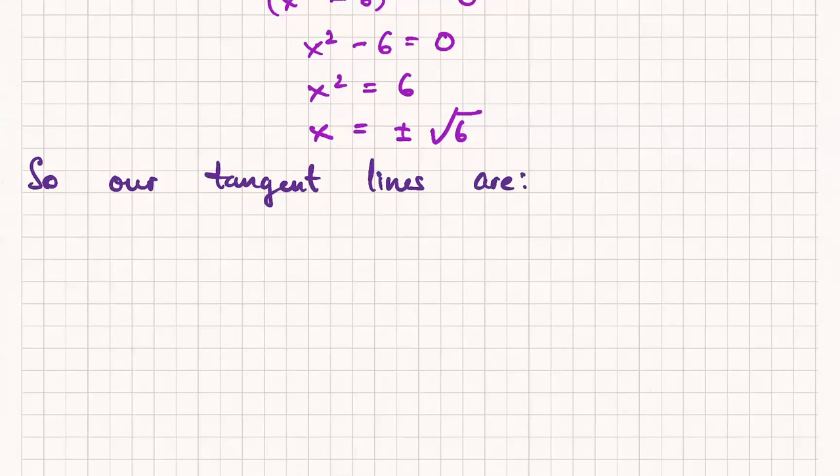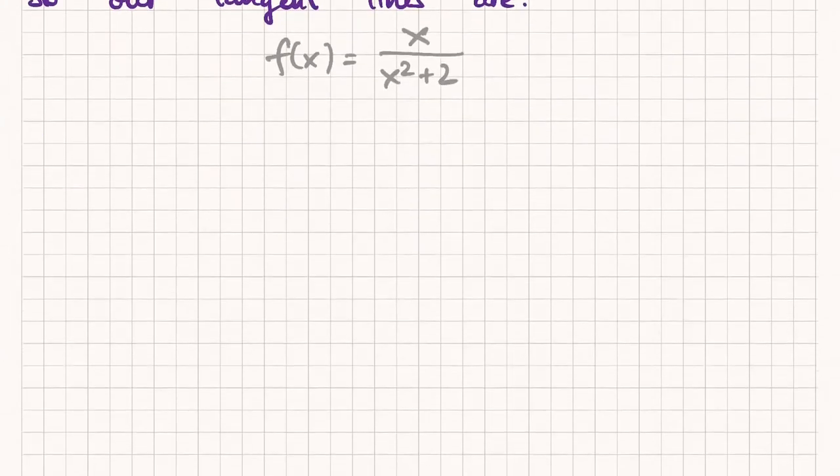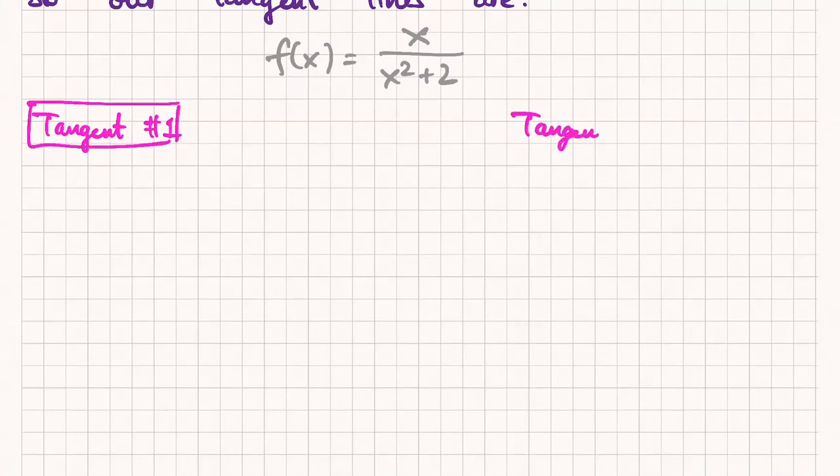So first of all, I'm going to rewrite the original function because we do need that, right, to get the points that the tangent lines pass through. So here's tangent number 1, and we'll do tangent number 2 on the other side.